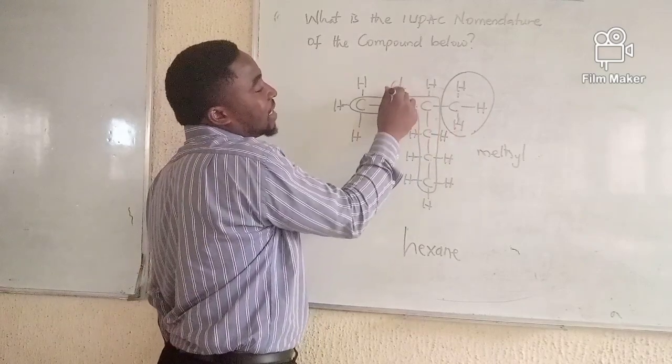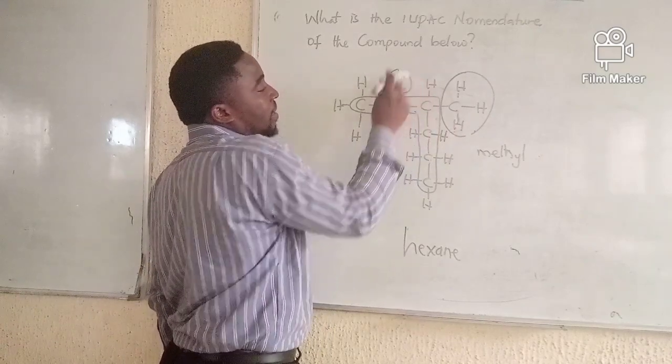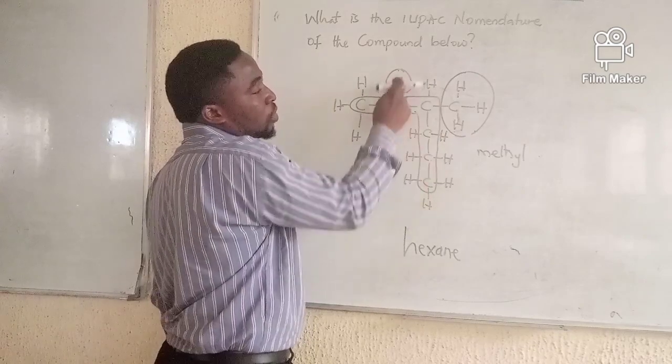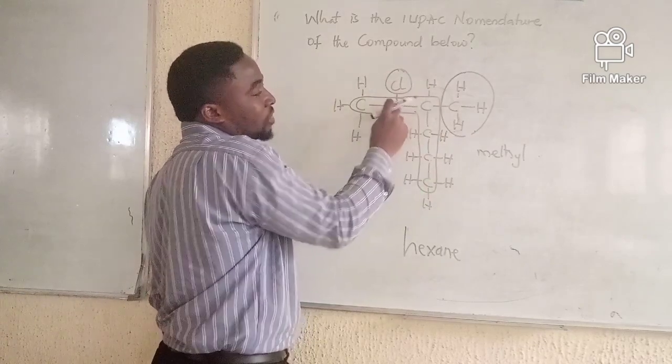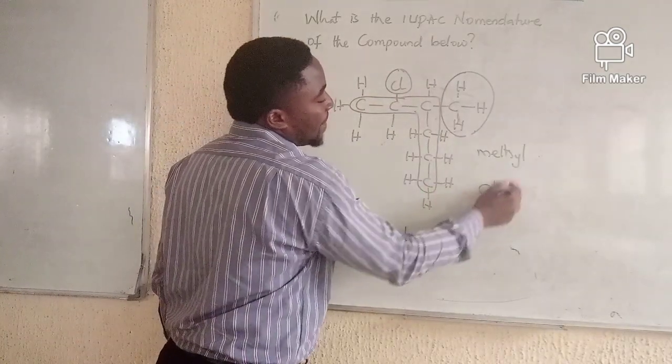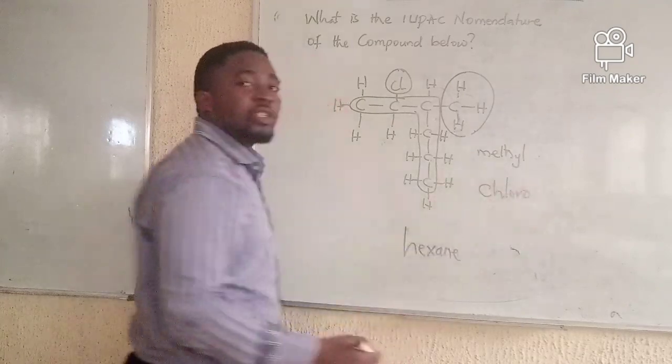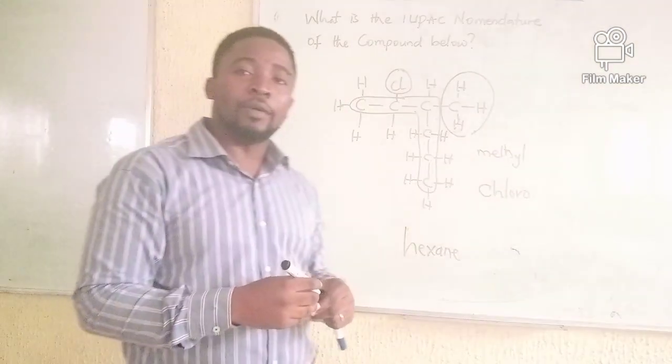And also you can see that there is chlorine here in the major chain, attached to this carbon atom. So chloro and methyl are the two main substituent groups in this compound.